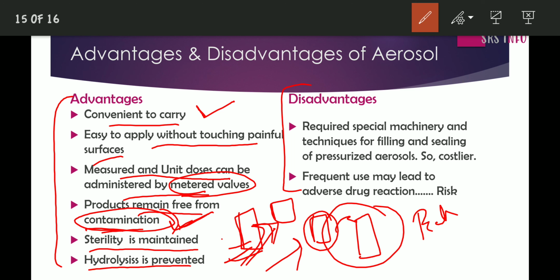No water enters into these airtight containers, and no humidity enters, so there is no possibility of hydrolysis. These are the main advantages: convenient to carry, easy to apply, measured unit doses can be administered, the product remains free from contamination, sterility is maintained, and hydrolysis is prevented.